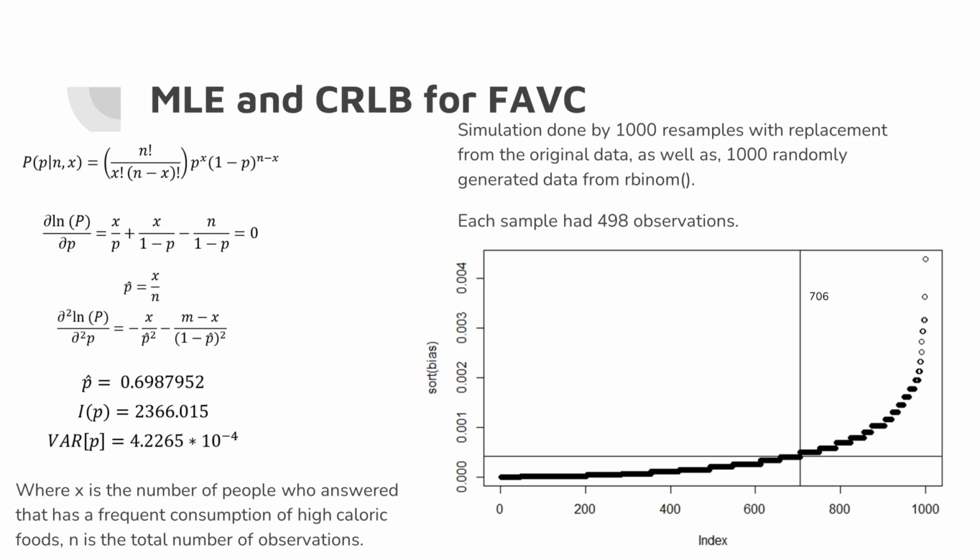We then proceed to perform the maximum likelihood estimation and the Cramer-Rao lower bound for FABC. We perform a simulation of 1,000 resamples, replacing the original data, and then each sample has 498 observations. From this, we get that the estimated proportion is 0.69 and the variance is 4.22 × 10^-4. So by using the variance as a threshold, we can see that 706 samples are below the line, meaning that more than 70% of the information is below the line.